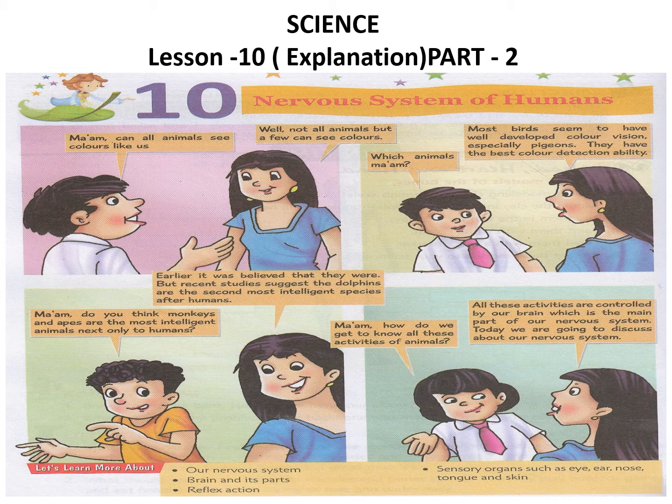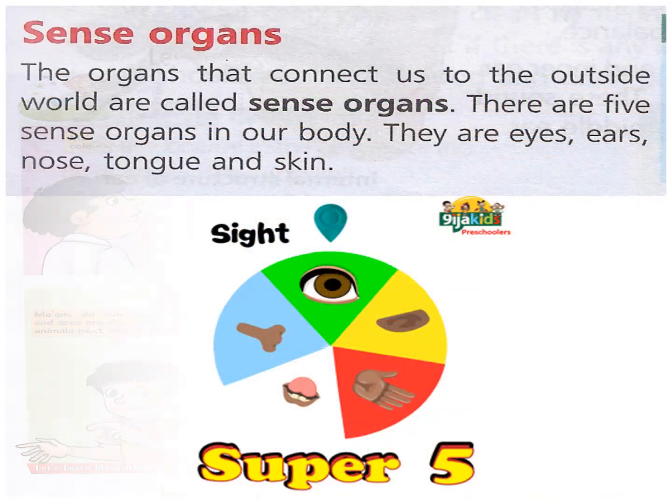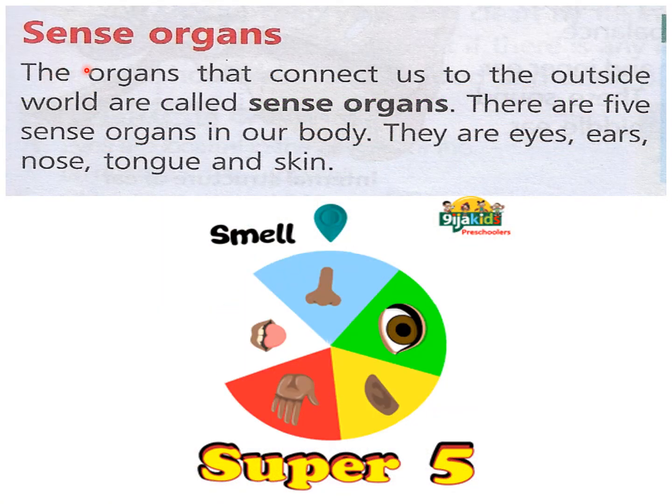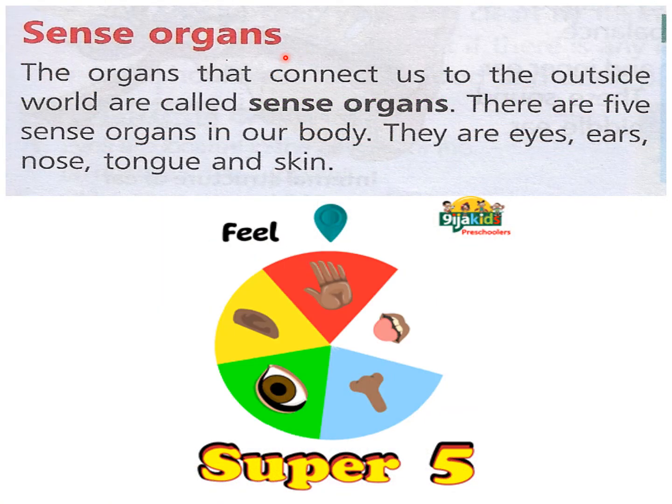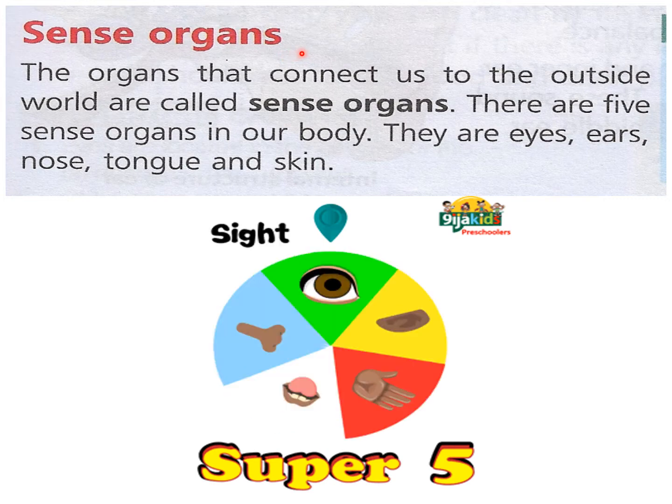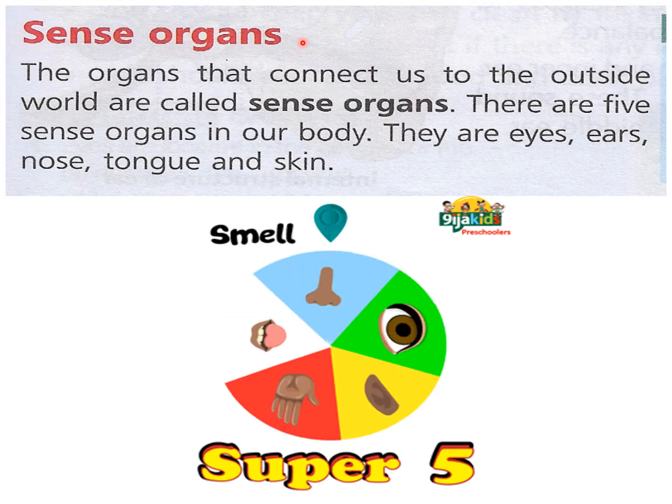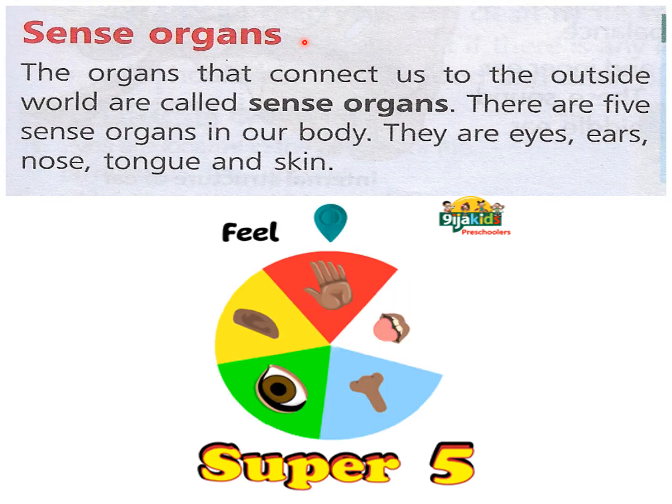Today, we are going to continue with the explanation of lesson 10, nervous system of humans. So, let's start the next topic, sense organs. You have been reading about the various sense organs since class 2. So, let us read in detail a little more in class 5.